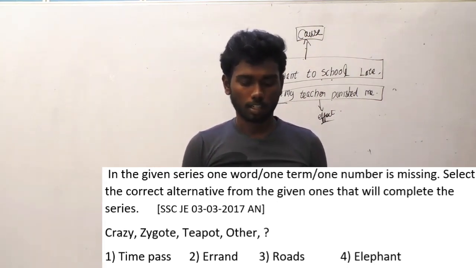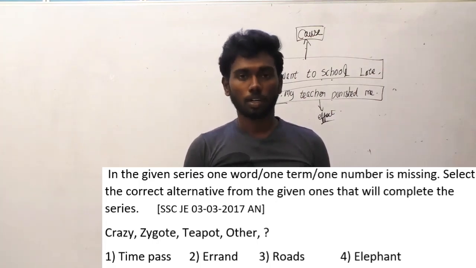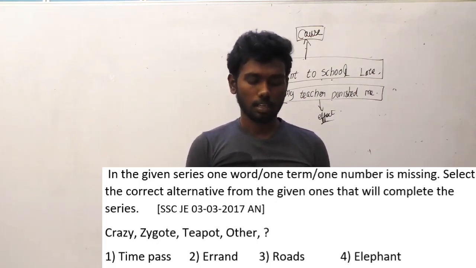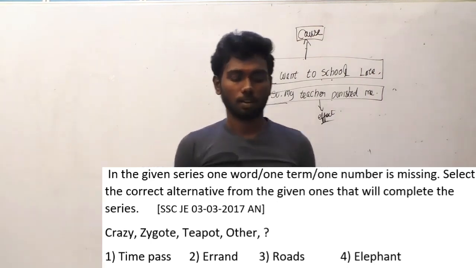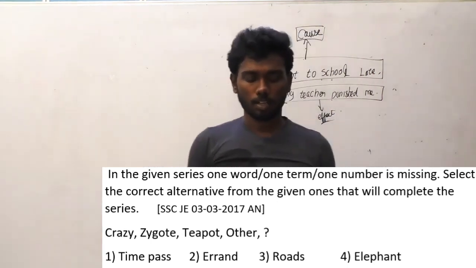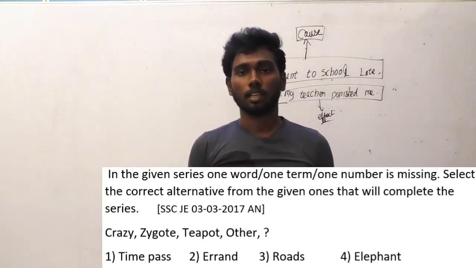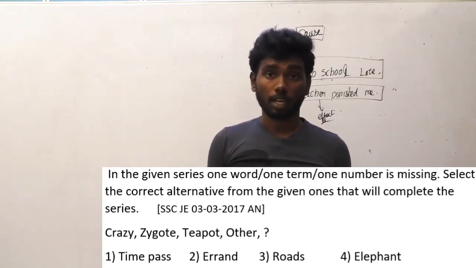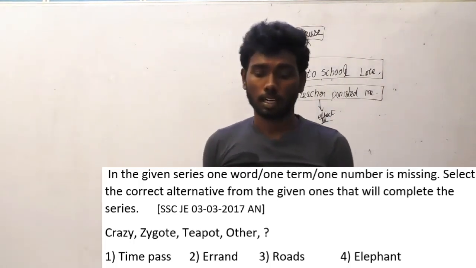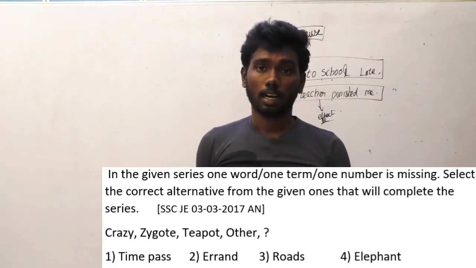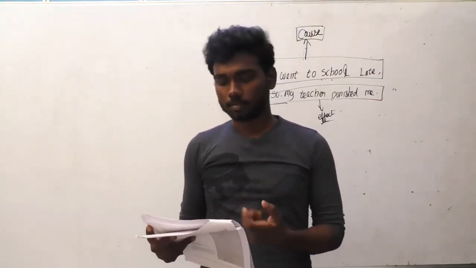That's the logic. For zygote, ZY follows from crazy, teapot follows from zygote, and other follows from teapot, and the word other ends with the 2 letters ER. So the answer option must contain the first 2 letters as E and R. So the answer option is obviously errand.